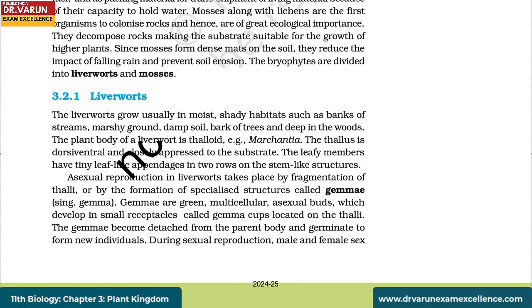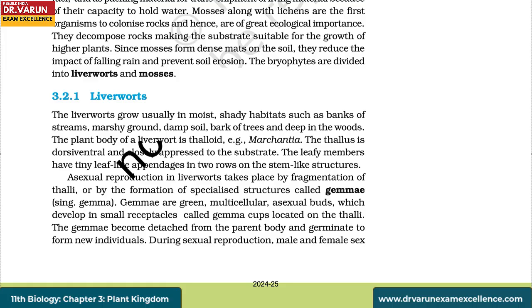Liverworts. The liverworts grow usually in moist, shady habitats such as banks of streams, marshy ground, damp soil, bark of trees, and deep in the woods. The plant body of a liverwort is thalloid, example Marchantia. The thallus is dorsiventral and closely pressed to the substrate. The leafy members have tiny leaf-like appendages in two rows on the stem-like structures.